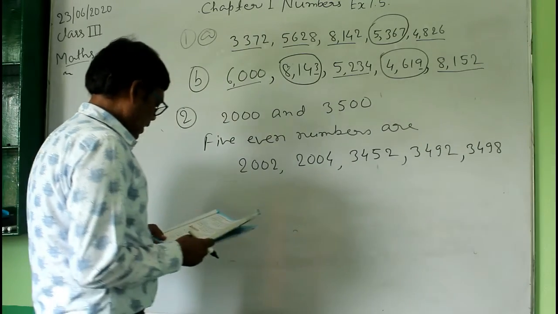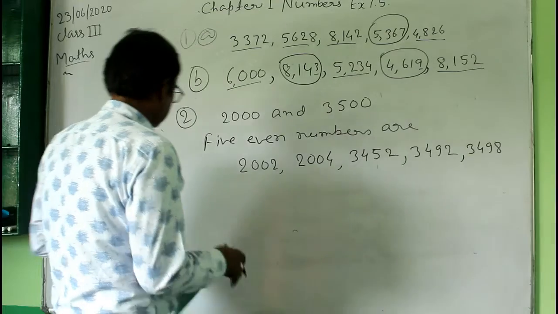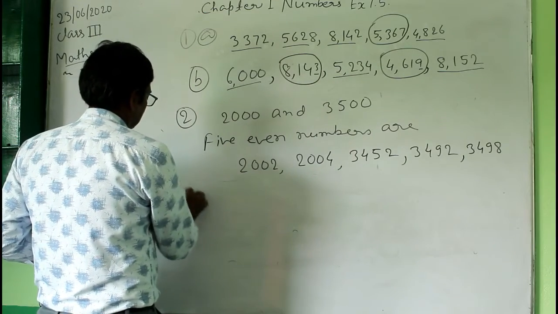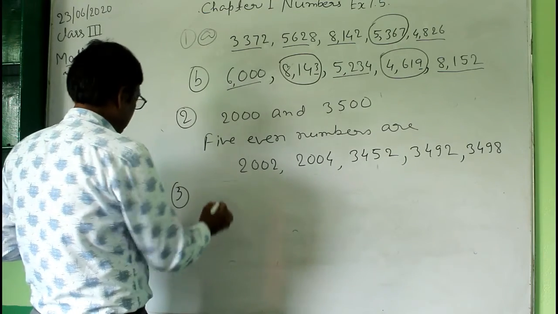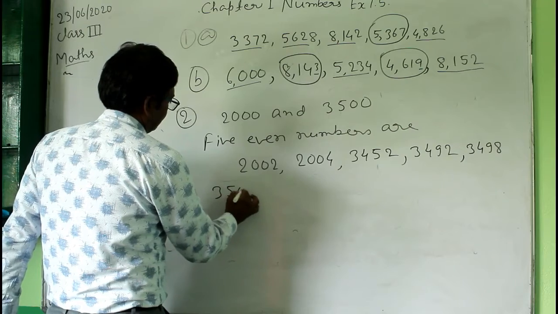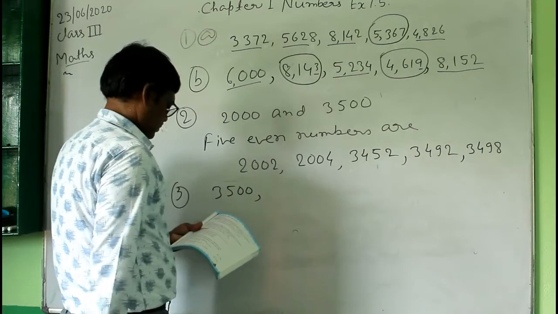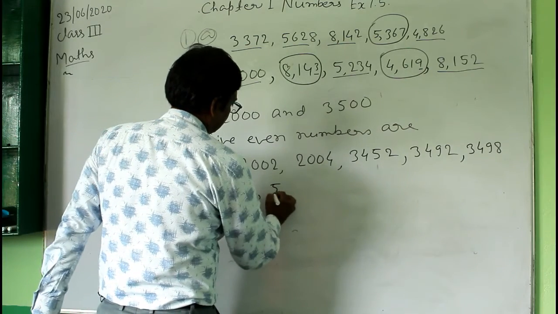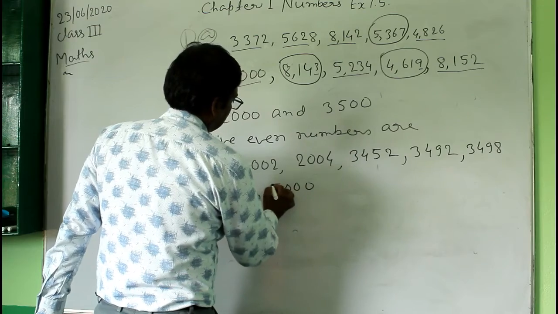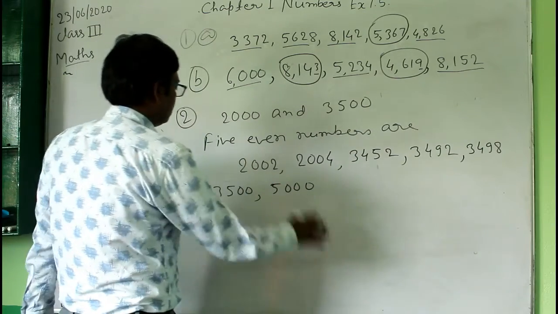Next, write any 5 odd numbers between these. Question number 3. You have two numbers here, 3,500 and 5,000. You have to write any 5 odd numbers between these two numbers.